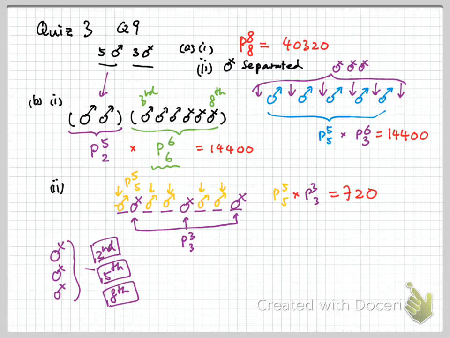Instead of putting the actresses into the chairs, we can put the chairs into the actresses. Imagine we have tickets second, fifth, and eighth, and we put the three tickets into the three actresses. Similarly, for the actors, we can do the same thing. We prepare 5 tickets, the 4th, the 6th, and the 7th and so on, and these 5 tickets are going to be distributed among the 5 actors.